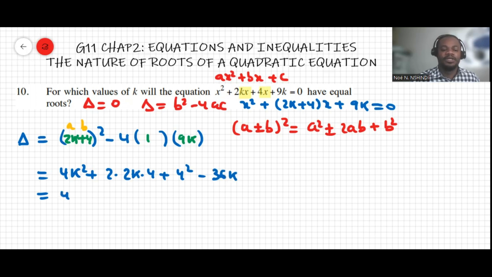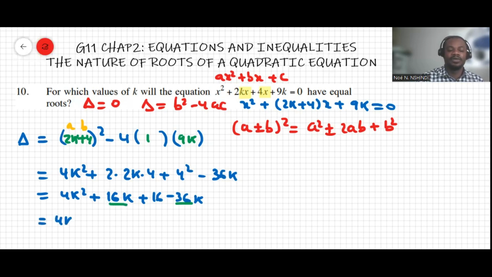So that makes 4k squared, plus 2 times 2 times 4, that makes 16k, plus 16, minus 36k. Now, these two are like terms, so we can combine them. That makes 4k squared minus 20k plus 16.